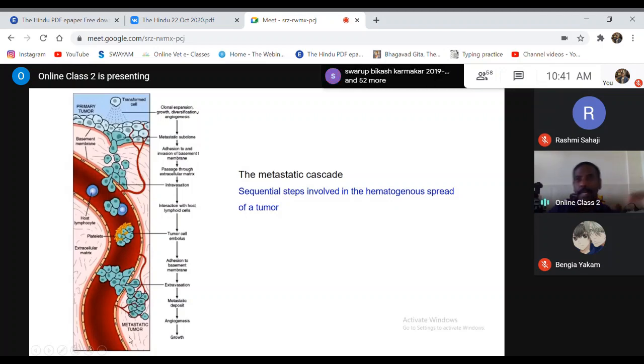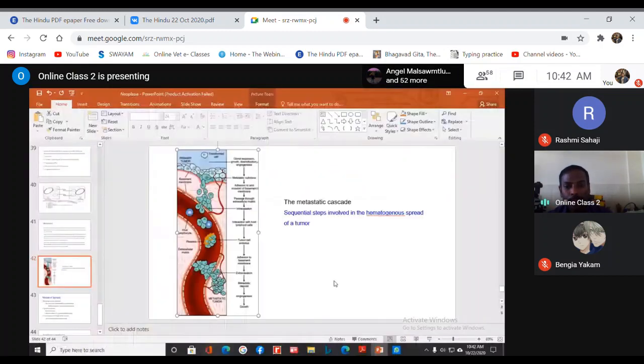When you say SES, it refers to the secondary growth, not the process of movement. The process of movement from the primary site to the secondary site is called SIS, and once it grows in the secondary site and multiplies there, you refer to it as SES, metastasis, the growth which is taking place in the secondary site. So that is about metastasis.